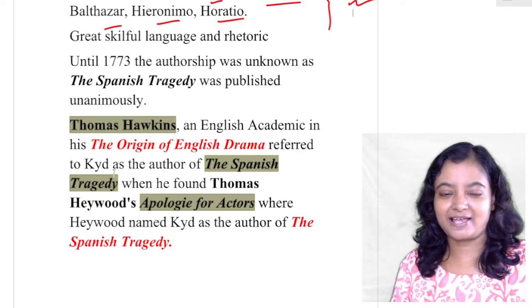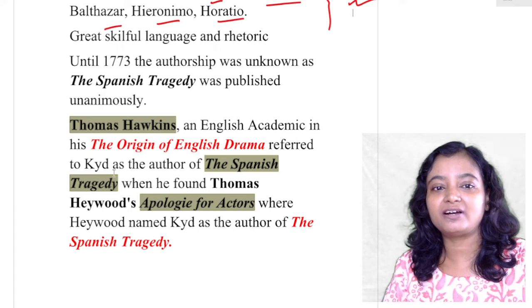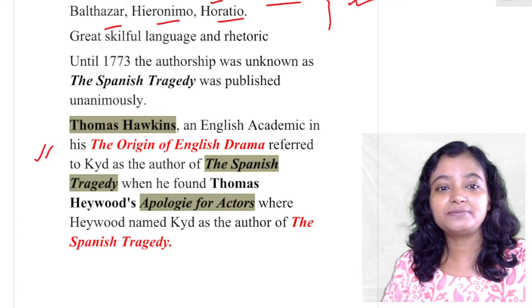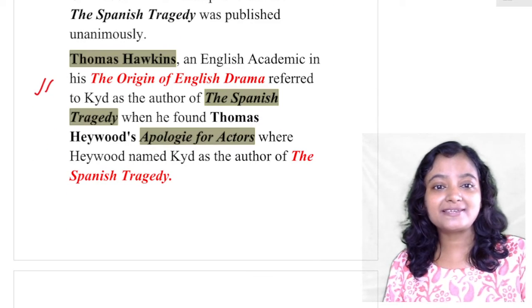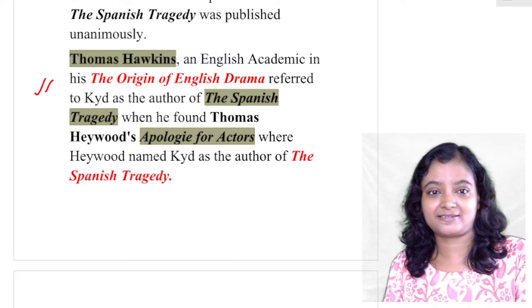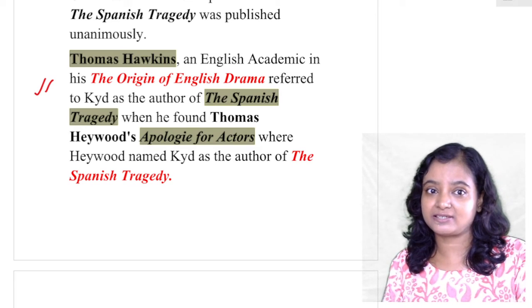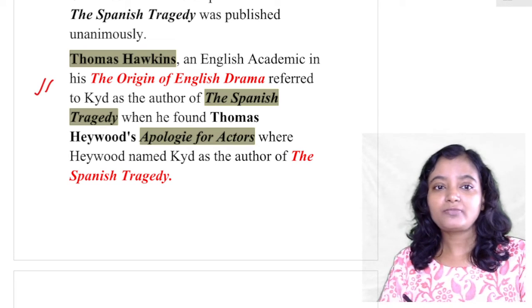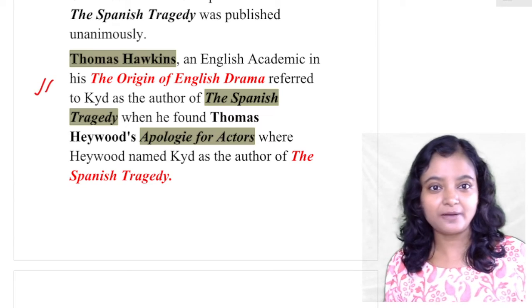Thomas Hawkins, an English academic, in his The Origin of English Drama, referred to Kyd as the author of The Spanish Tragedy, when he found Thomas Heywood's Apology for Actors, where Heywood named Kyd as the author of The Spanish Tragedy. Do you understand the thing? So there is no source to prove that Kyd is the writer of The Spanish Tragedy.